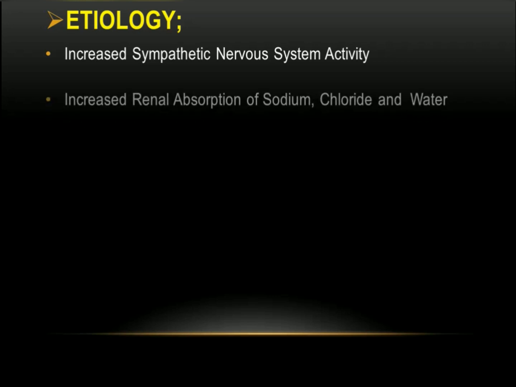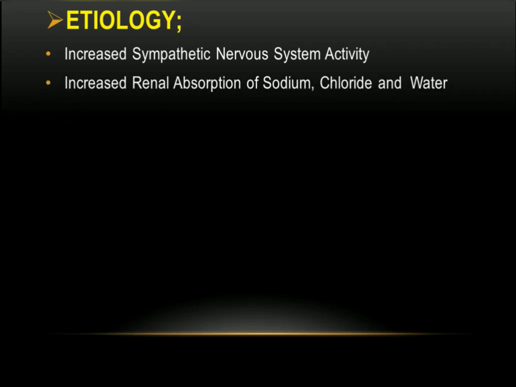Increased renal absorption of sodium, chloride and water is related to genetic variations in the pathways in which kidneys handle sodium, and the kidneys do not function properly. So a person with kidney disorders may also develop hypertension.